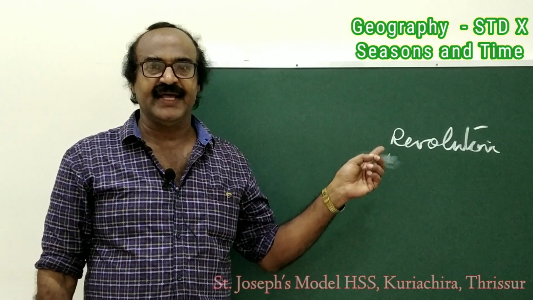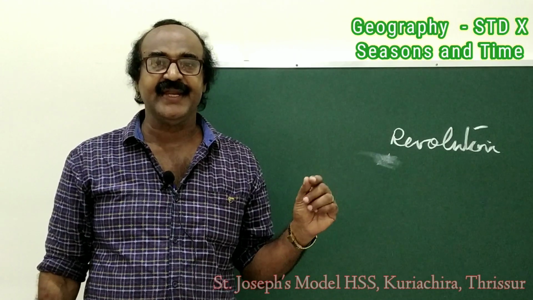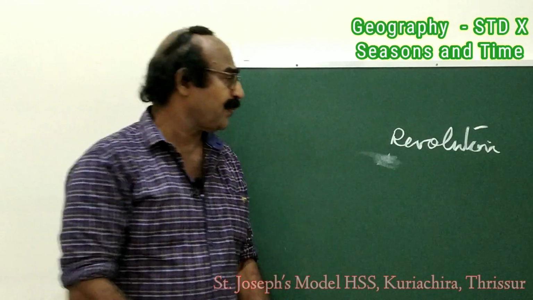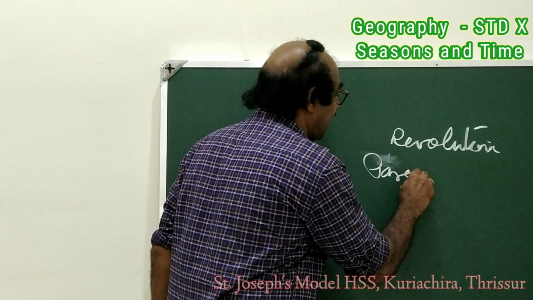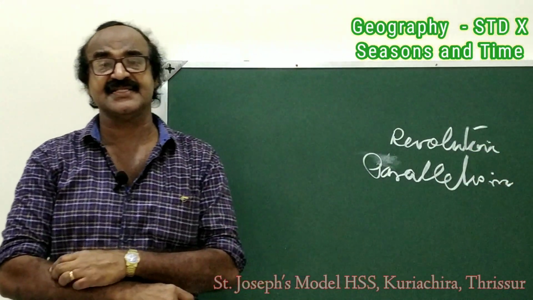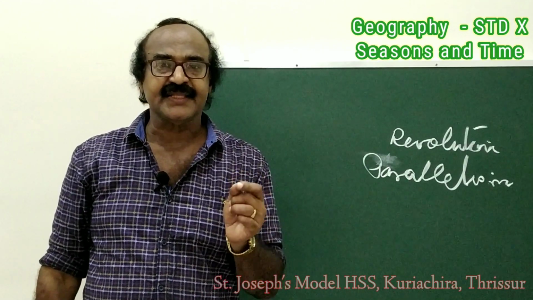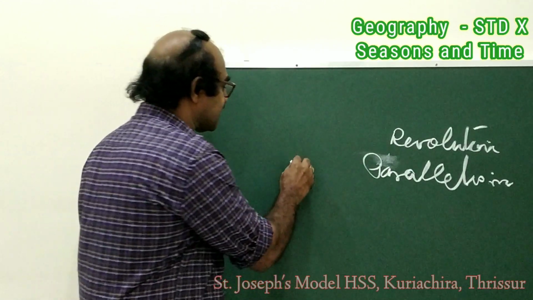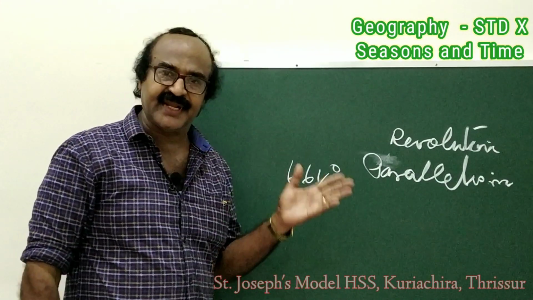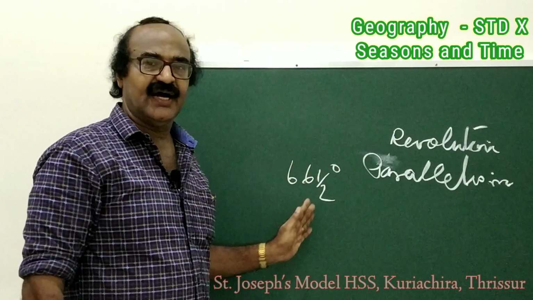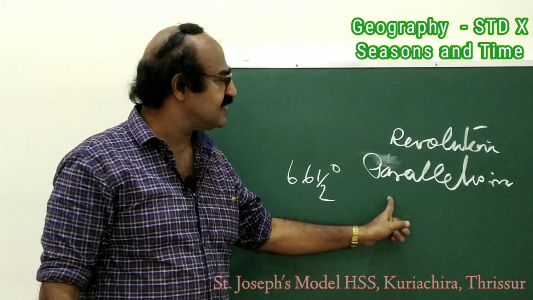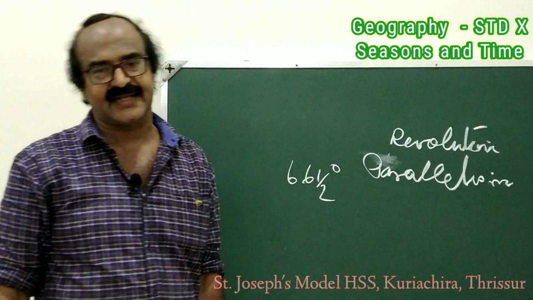What is revolution? The earth revolves around the sun in an elliptical orbit, that is known as revolution. Then I told you about parallelism of earth axis. What is parallelism of earth axis? The earth maintains this tilt. Tilt means 66.5 degree. This is the tilt of the axis or inclination or slanting of the axis. The earth maintains this tilt throughout its revolution, that is known as parallelism of earth axis.